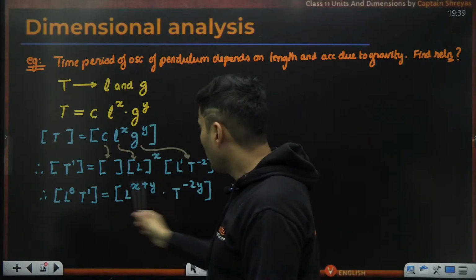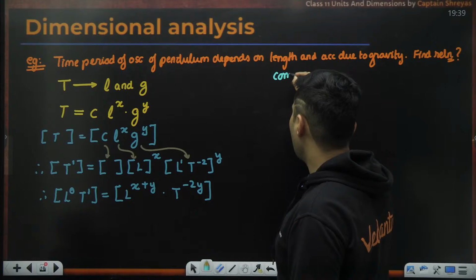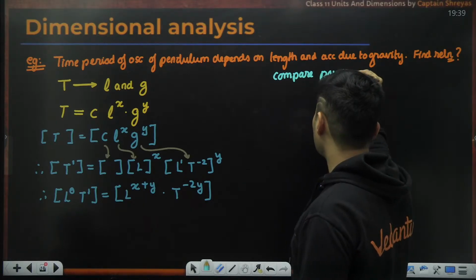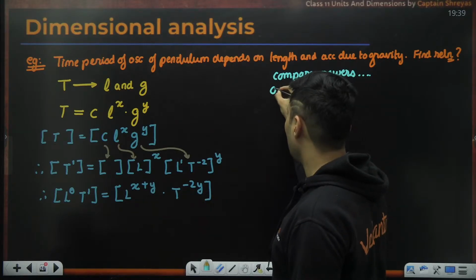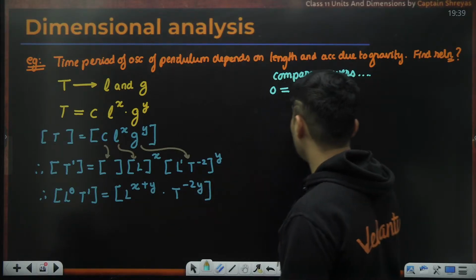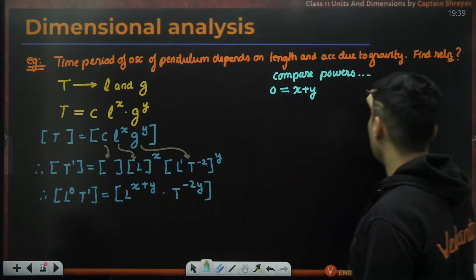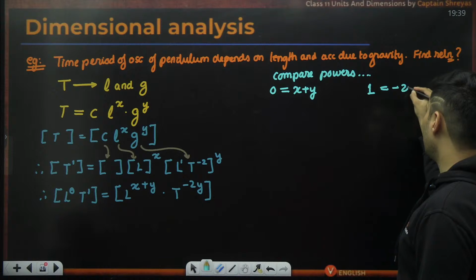Okay. Now just do the comparison. Compare the powers of similar dimension. The power of length on one side is 0. On the other side is basically x plus y. Here, the power of time is basically the number 1. Here, it is basically negative 2y.